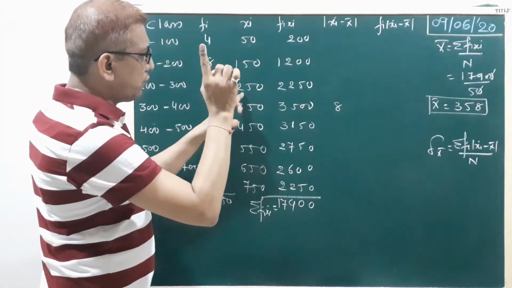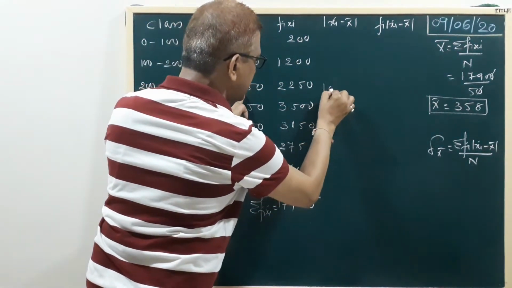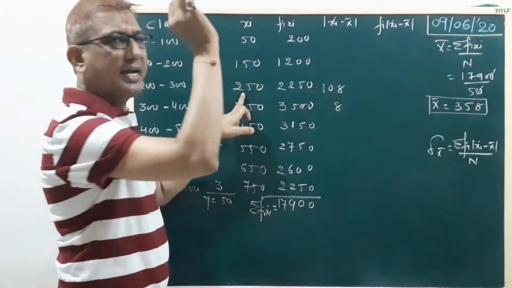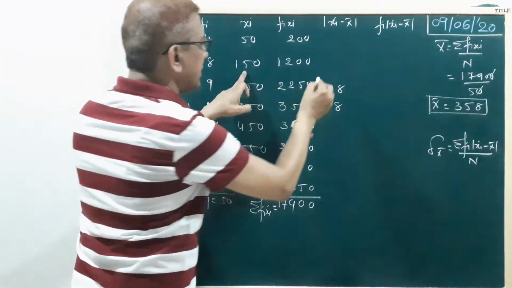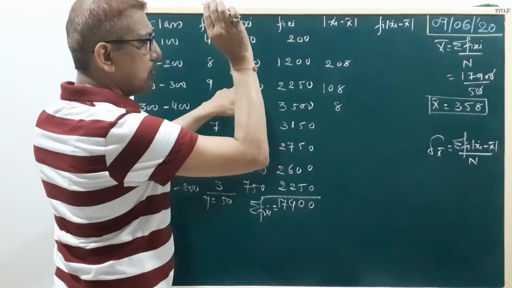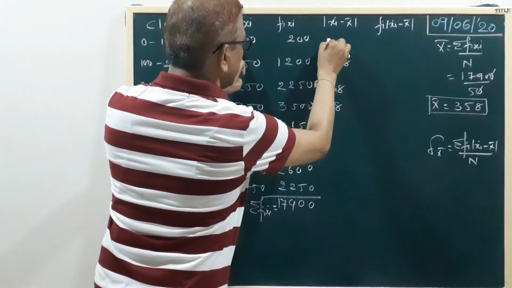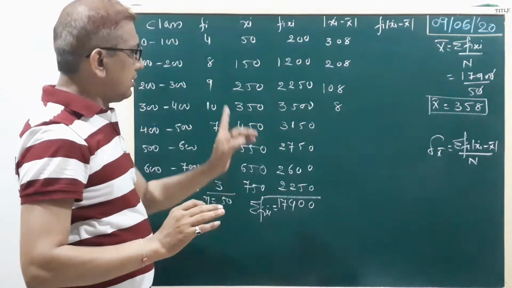Clear? 358 minus 250, 108. Is that clear? 358 minus 250, here 208. Okay? And here 308. Is that clear? Okay.